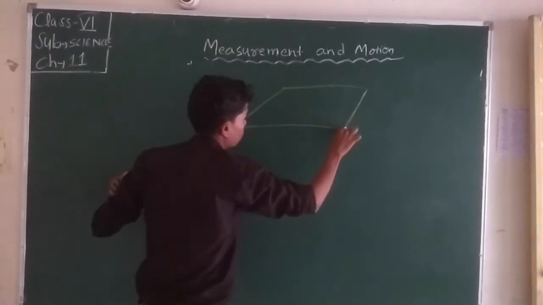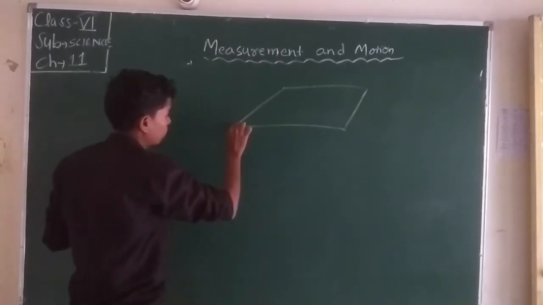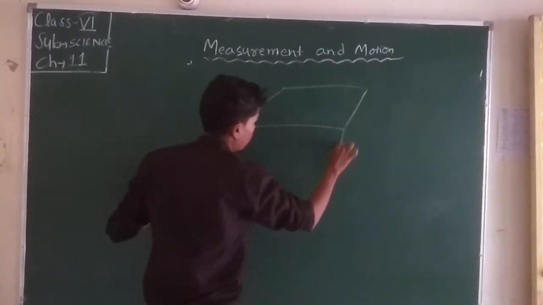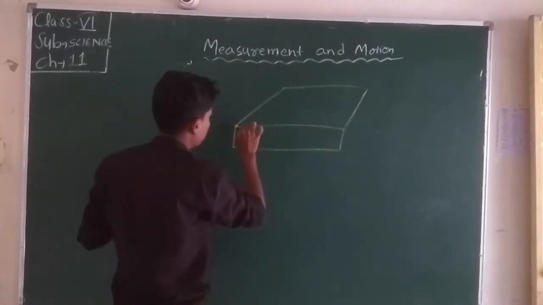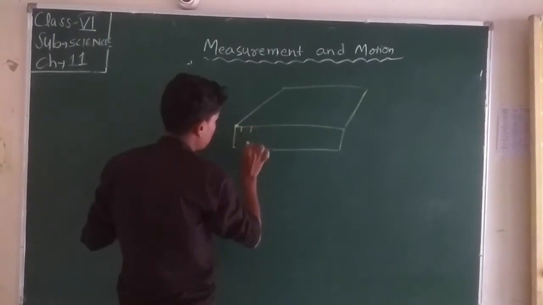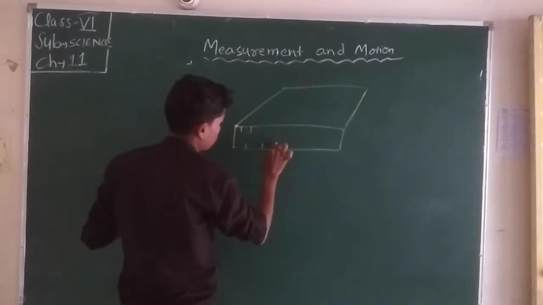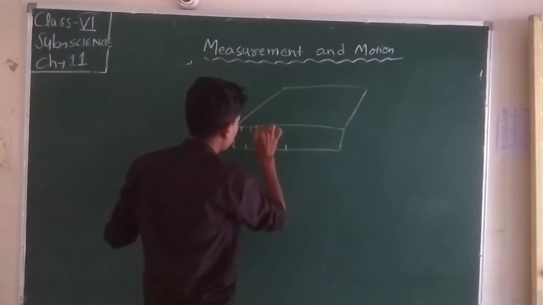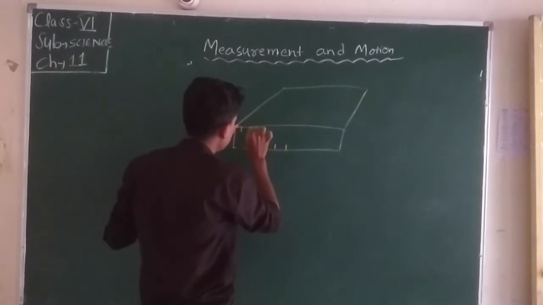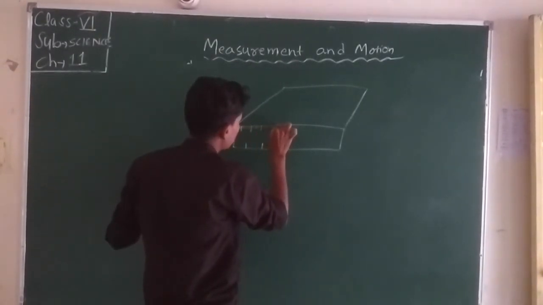We can use the meter or scale. The scale has centimeters on one side and inches also, which are units of length. Inside the centimeter is the millimeter. So we can measure the length.